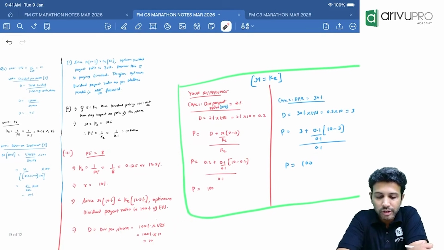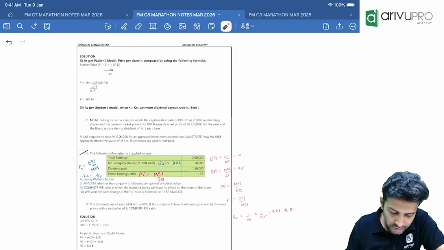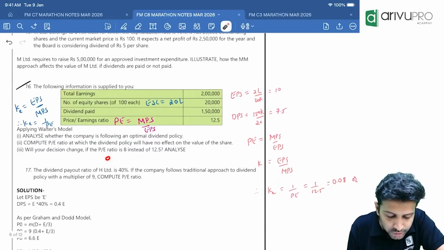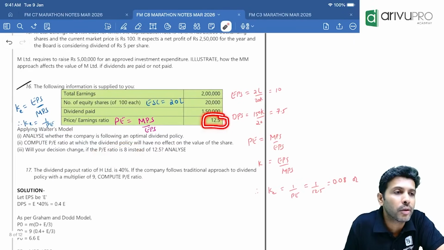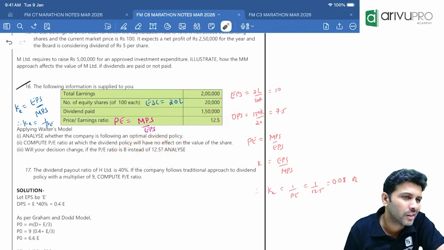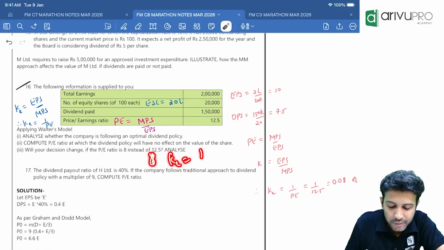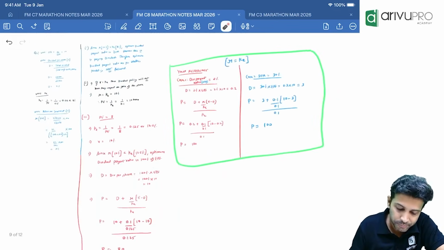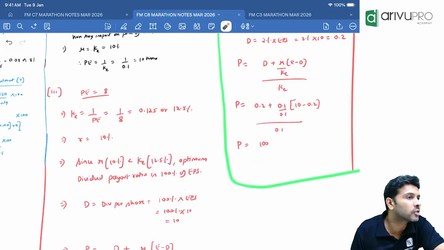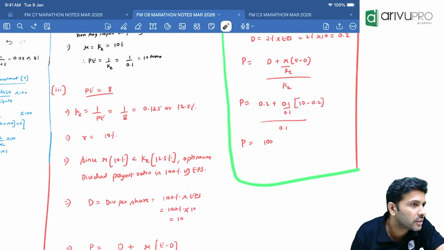Second requirement is also done. Can we now go through the third requirement? What else do they ask for? What is your decision if P multiple is 8 instead of 12.5? Here they gave 12.5, no? Now they said instead of 12.5, make it 8. If P multiple is 8, what will be the cost of equity? 1 divided by P multiple, 1 divided by 8. 12.5% will be your cost of equity. What is R? R is still 10%.